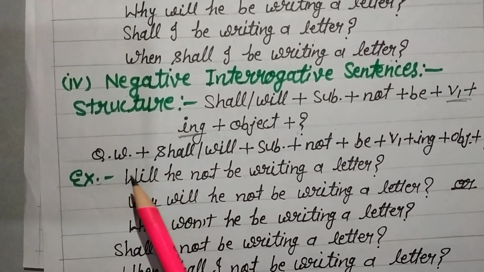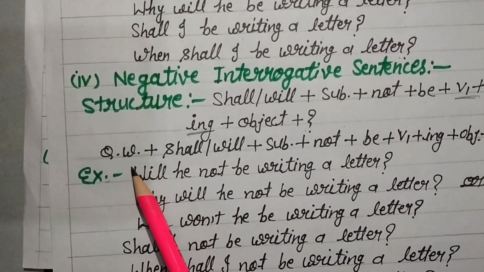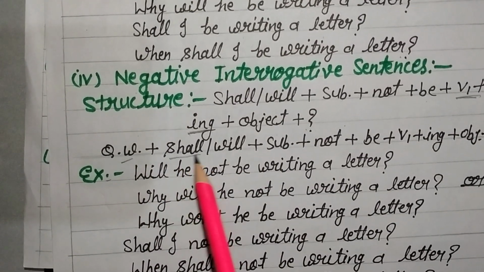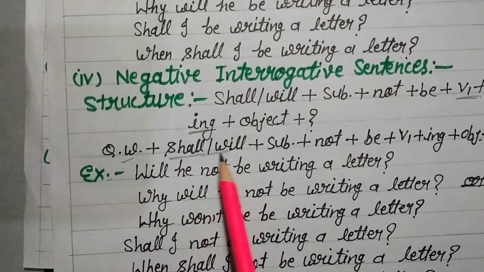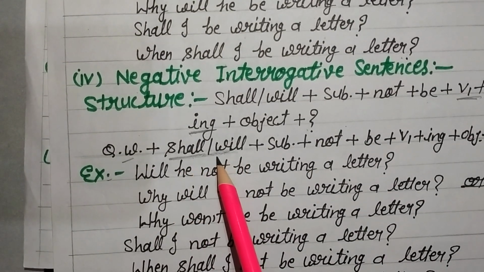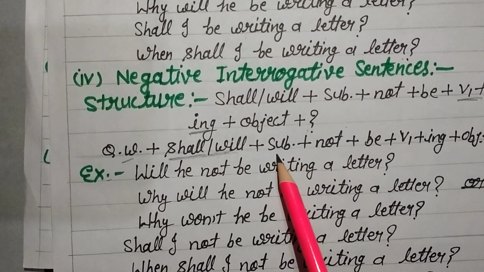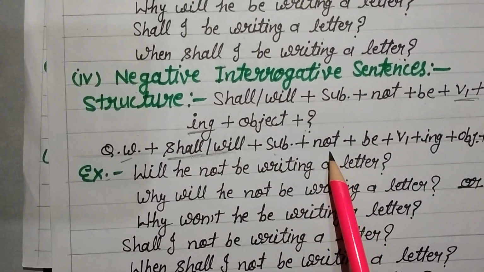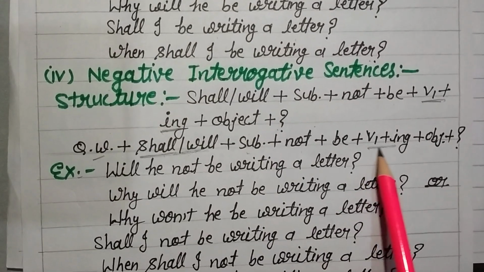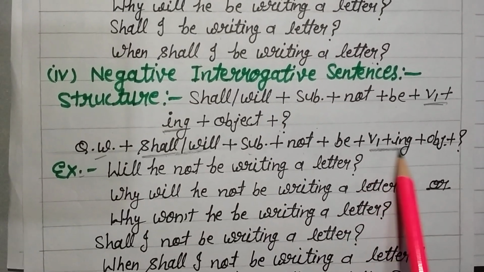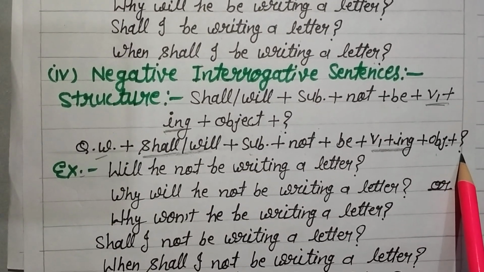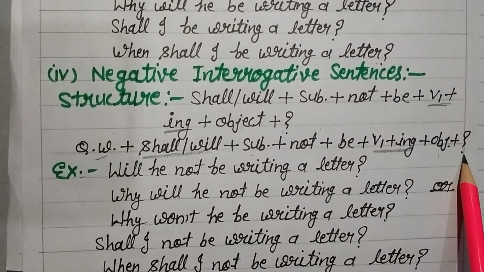Second structure, with the help of a question word. First of all, we use a question word and then the helping verb according to the sentence. It means shall or will. We use shall, will in future tense. Then subject, and then not, and then be, then the ing form of the verb, and then object, and put the question mark at the end of the sentence.